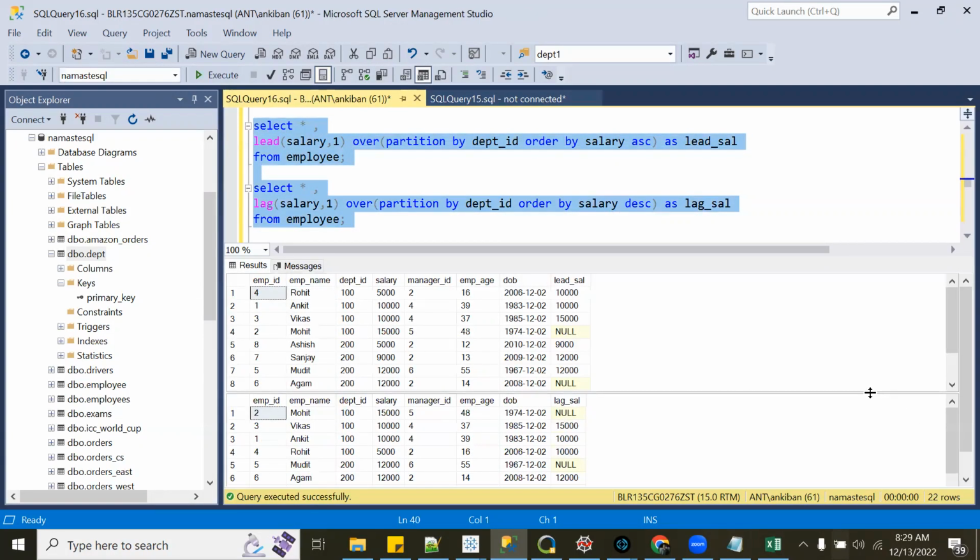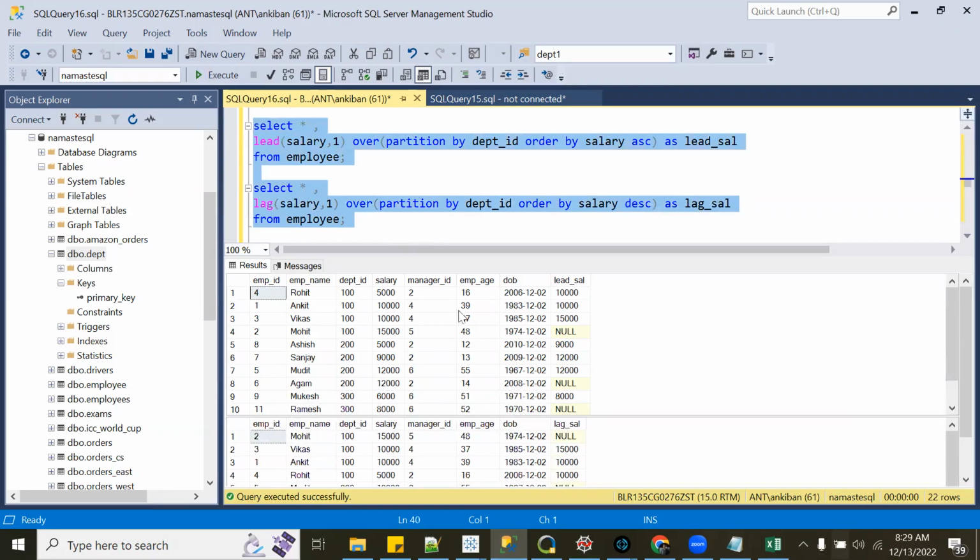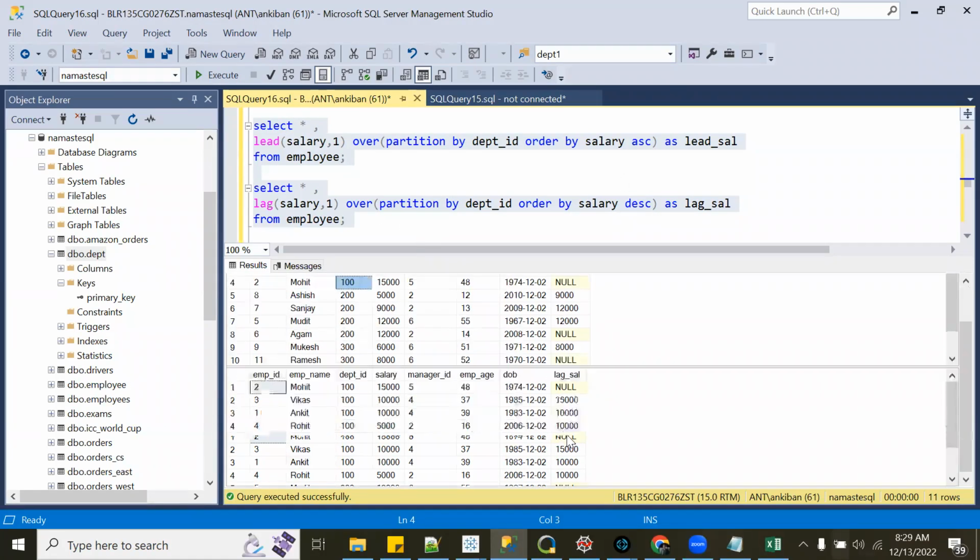Okay. So if you see, this guy has got null, employee ID 2, because I'm using lead and this is the last row in this department. Now here what I have done, I am using lag but with salary descending. So again, this guy has got null because this is the first one now, isn't it?